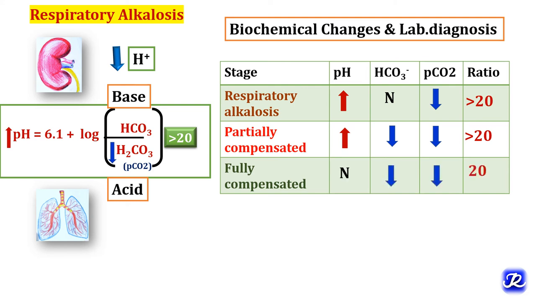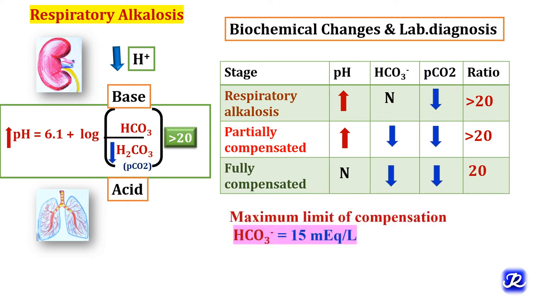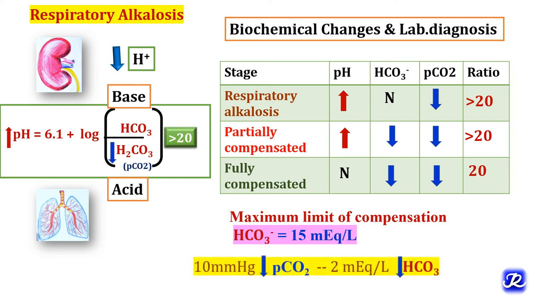In fully compensated condition, pH and ratio become normal and bicarbonate and PCO2 are still decreased. The maximum limit of compensation is 15 milliequivalent per liter for bicarbonate, and for every 10 millimeters of mercury decrease in partial pressure of carbon dioxide, there is 2 milliequivalent per liter decrease in bicarbonate in the body.